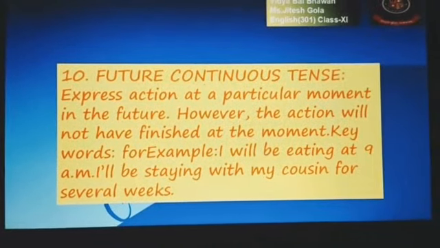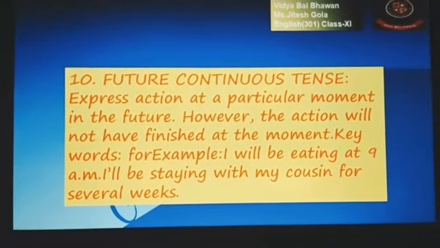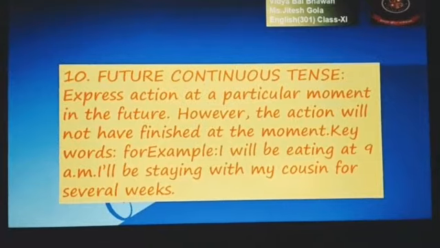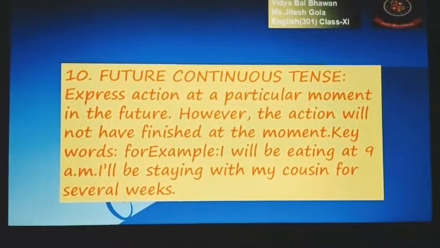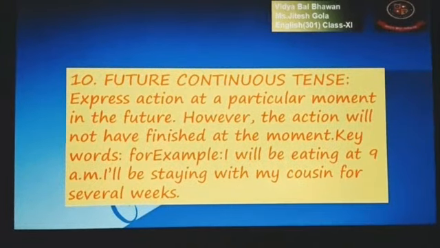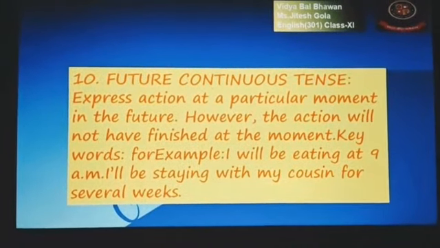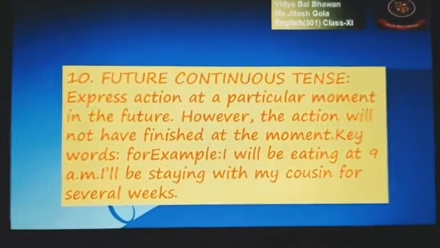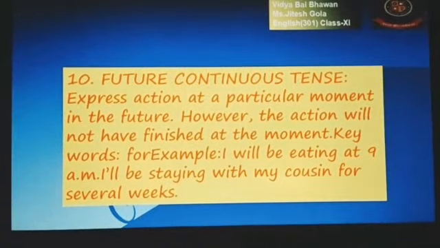Keyword, if we talk about, will be, for. Example, I will be eating, because it is future continuous tense. Here will plus be will be there. Clear? Will be, shall be are the indication of future continuous tense, plus the ing form of the verb.